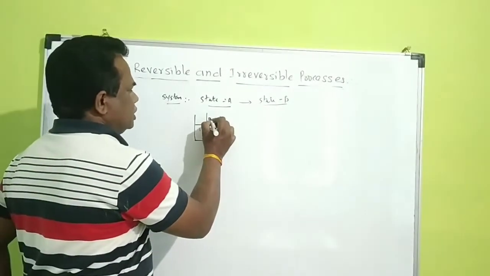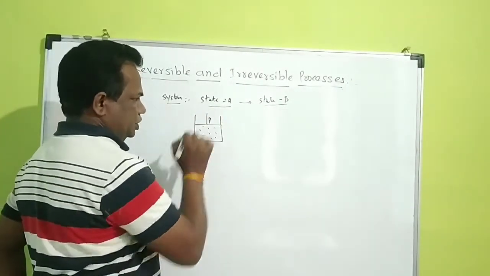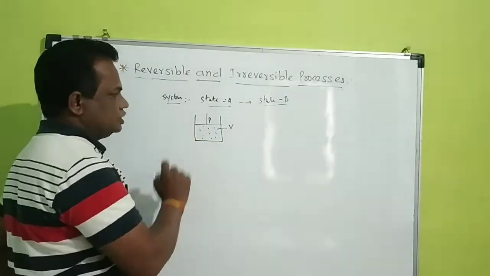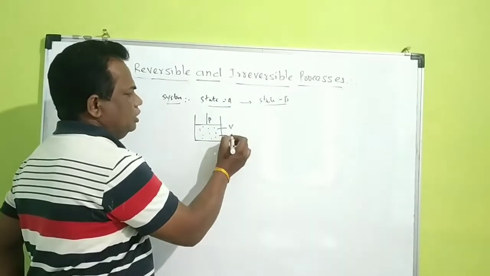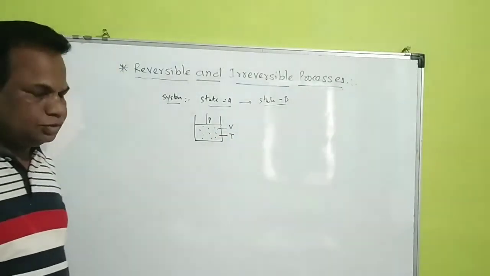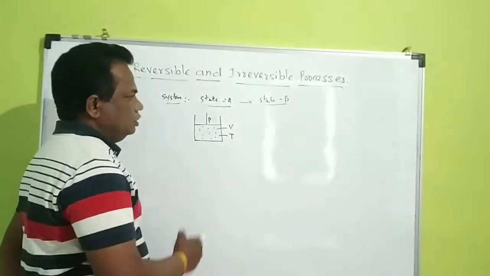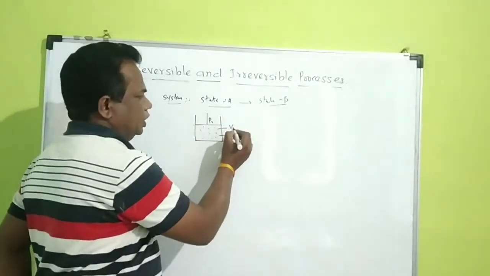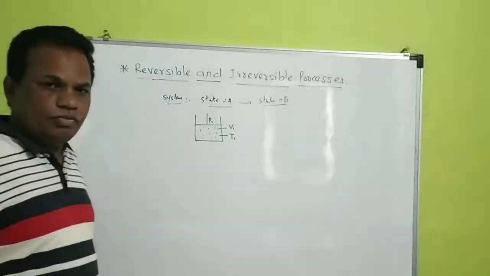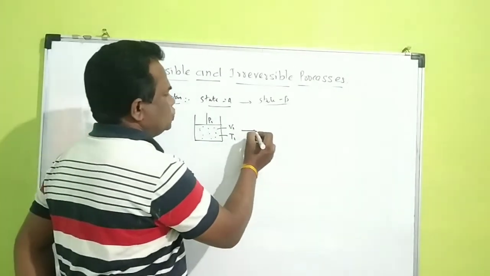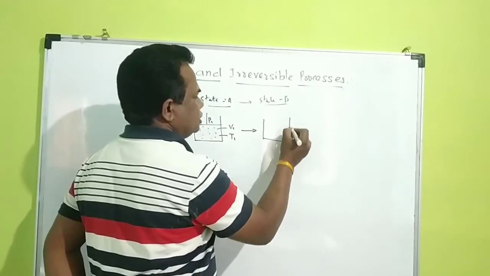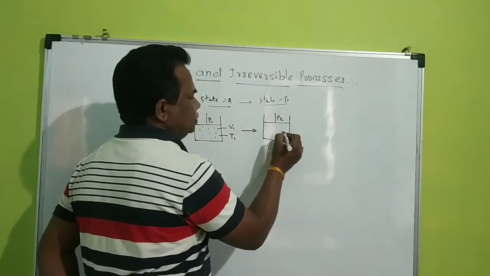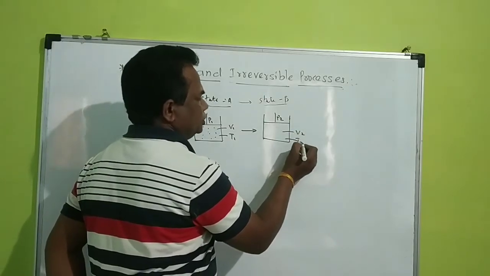This cylinder has pressure P on the piston, V is the volume of the gas filled inside, and T is the temperature. Or you may call it P1 the pressure, V1 the volume, T1 the temperature. Now this state changes to another state, with pressure P2, volume V2 and temperature T2.